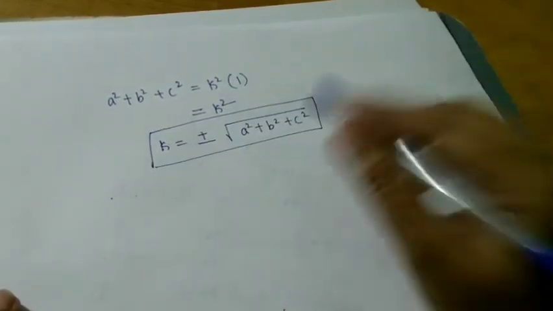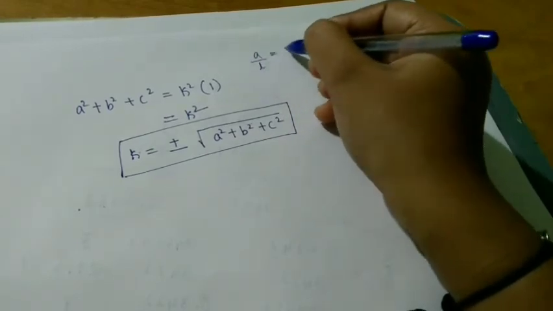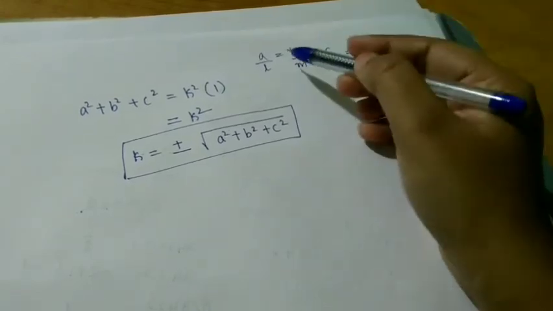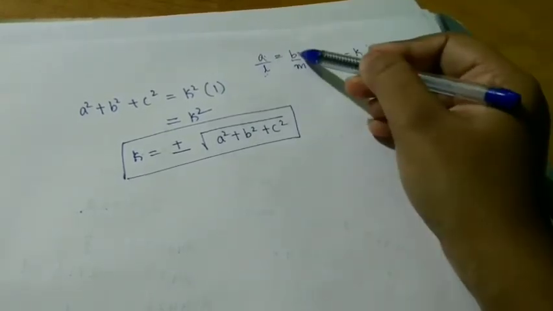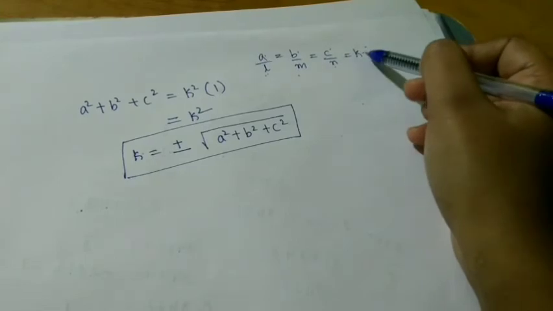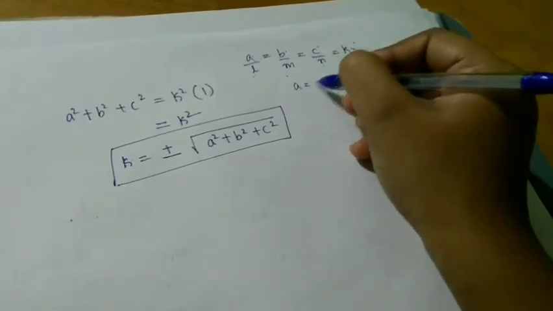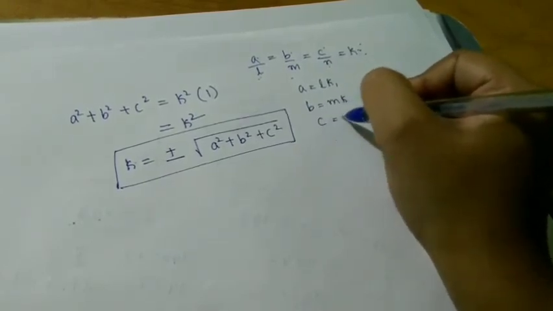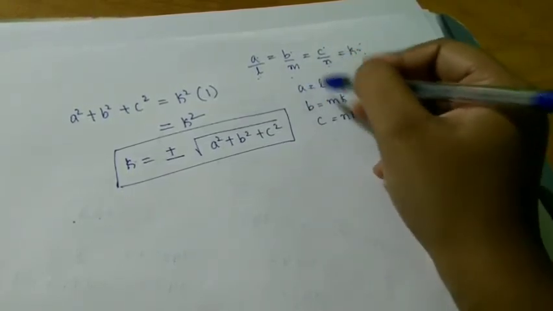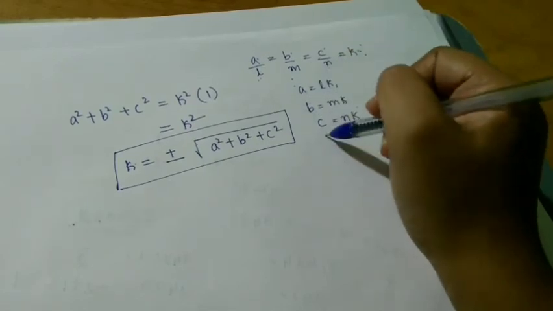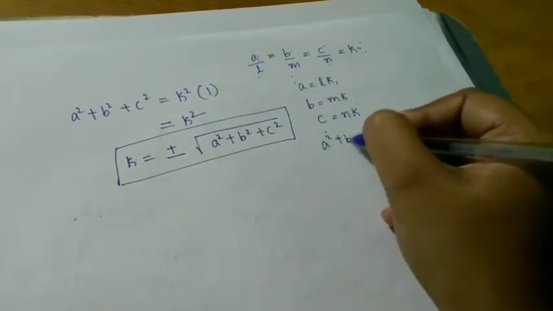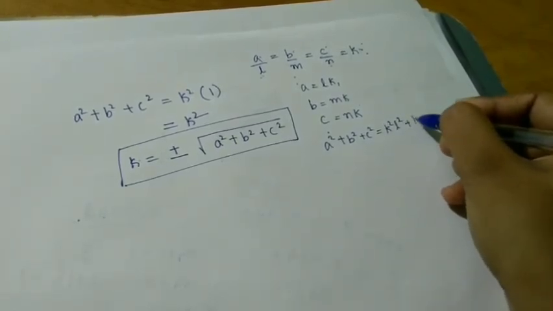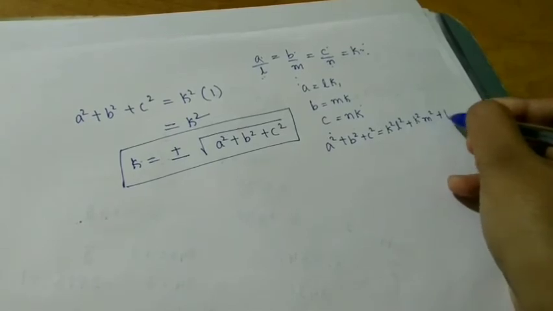Okay, first thing what you had taken, A by L is equal to B by M is equal to C by N is equal to K. So A value L into K, B value M into K, C value N into K. Okay, so A is equal to LK, B is equal to M into K, and C is equal to N into K. Then squaring this side and this side, A square plus B square plus C square is equal to what? So K square L square plus K square M square plus K square N square.